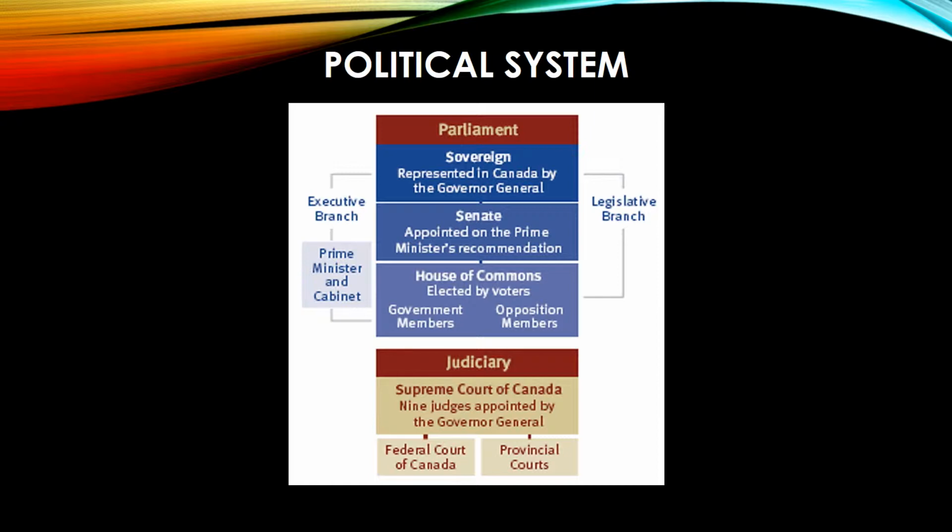The Parliament is made up of the Sovereign, which is represented in Canada by the Governor General, as you can see. Below him is the Senate, which is appointed on the Prime Minister's recommendation, and below them is the House of Commons, which is elected by the voters.